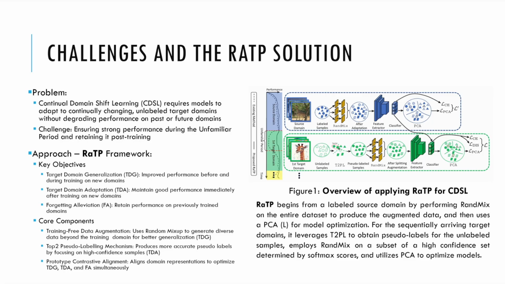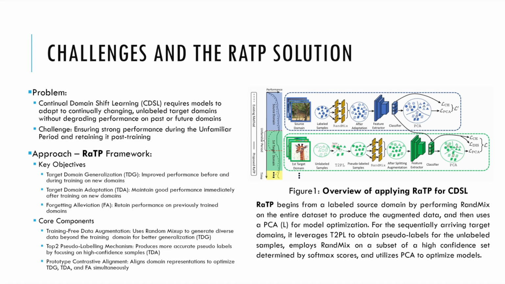objectives. The first is target domain generalization, that is TDG, which means ensuring the model performs well on new domains before and during the training process. That is the period when the model does not have a lot of exposure to this new unseen domain. The next objective is target domain adaptation, that is TDA, which means maintaining good performance immediately after training on these new domains. Good performance means good performance on past data as well, which refers to the third aspect, forgetting alleviation, which means safeguarding the model's performance on previously encountered domains, even as it learns new ones. To achieve these three objectives, the RAT-P framework introduces three core components.